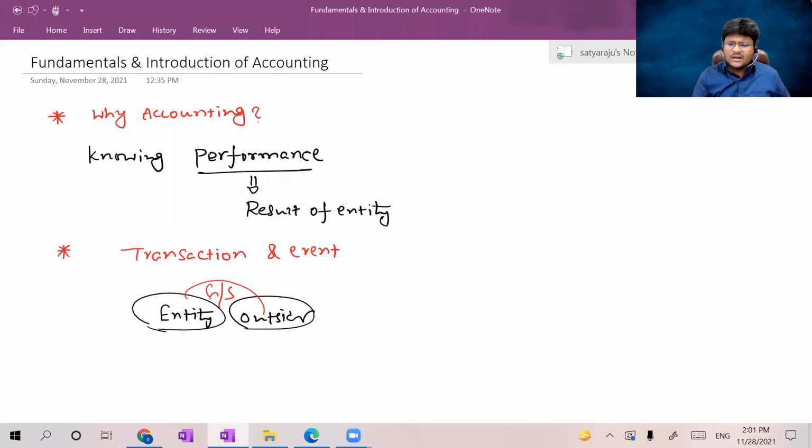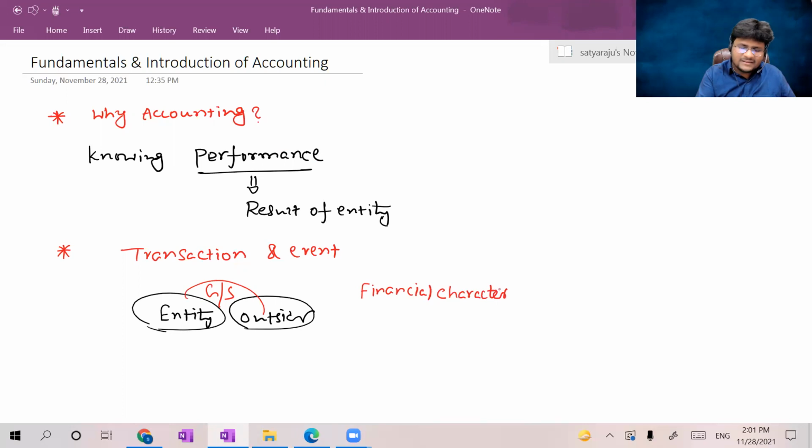It's very simple. Purchase of goods, sale of goods, rent paid, electricity paid, everything is a transaction. But one thing, guys, please remember: the transaction should have some financial character.